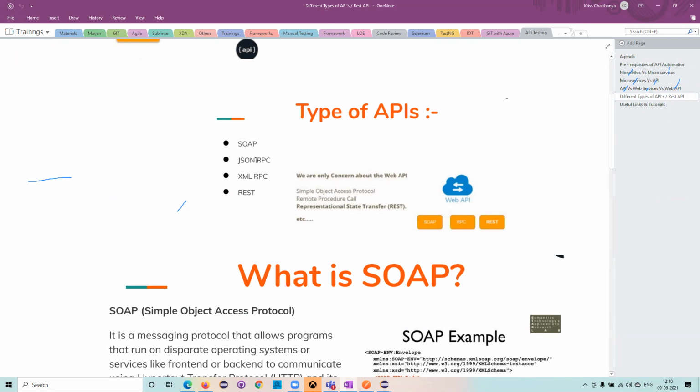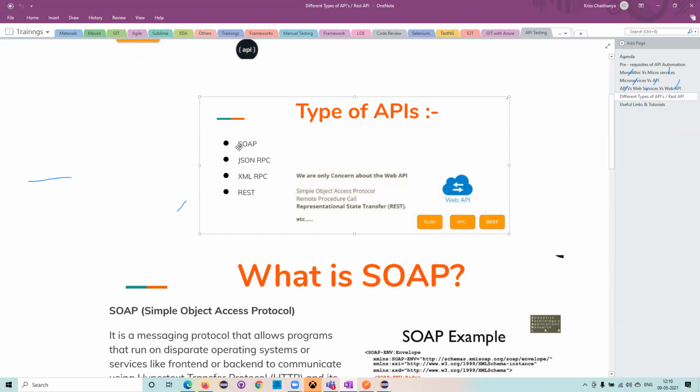Regarding the RPCs, I'll keep this one for the last, because doing RPC automation is different from doing API automation. Keep it in mind. To do the RPC automation, we should prepare well. There is a separate approach to create automation for the RPCs. We shouldn't follow the same approach. So we should have a different approach for RPC, and for REST and SOAP API automation, we can have the common thing. So in our discussion we'll discuss SOAP, REST, and then GraphQL.